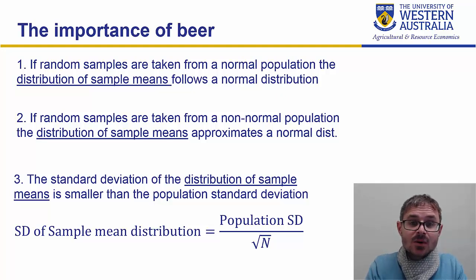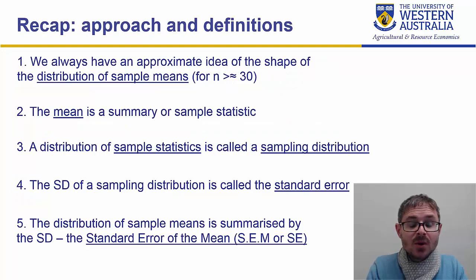So when we talk about applications of all of these statistical tests, this property of the relationship between the population standard deviation and the standard deviation of the distribution of sample means was derived by someone who had a real world problem to solve, and that was how to make as much profit from selling beer as you can. And so we are in debt to the Guinness company for all of these statistics that we are learning. So, a real recap on what we're doing here.